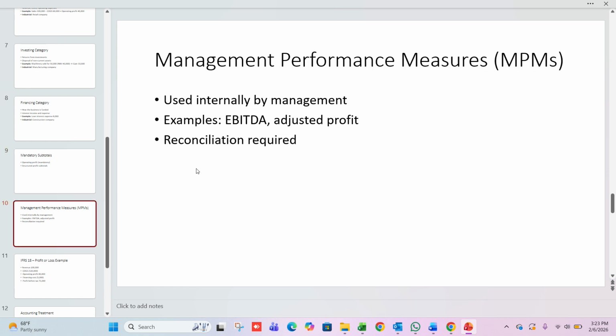Management performance measures. Another important concept introduced by IFRS 18 is management performance measures, or MPMs. These are measures used internally by management such as EBITDA or adjusted profit. IFRS 18 allows these measures to be disclosed, but they must be clearly defined and reconciled to IFRS figures so that users are not misled.